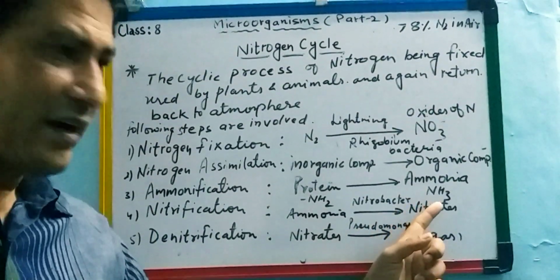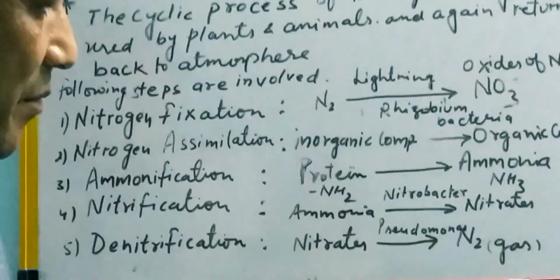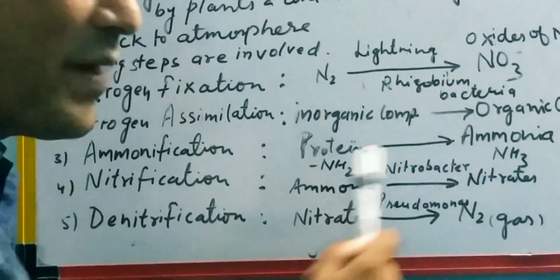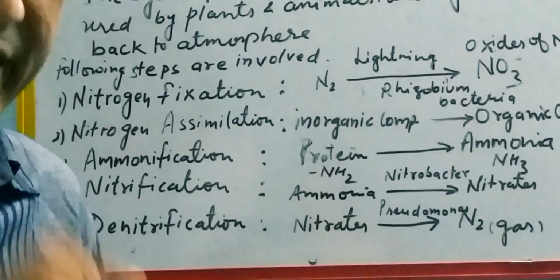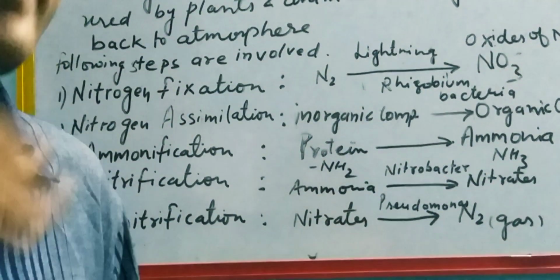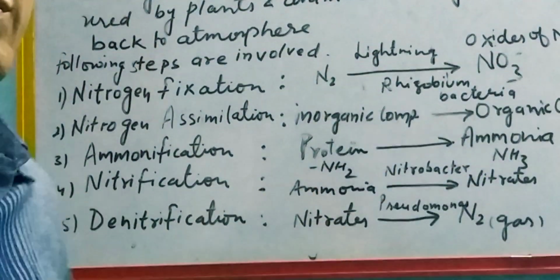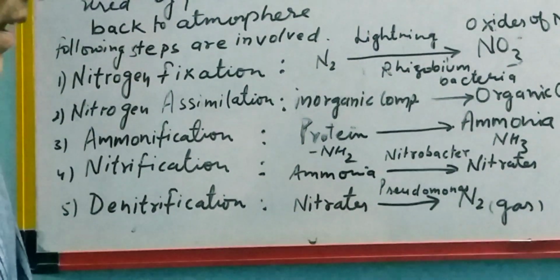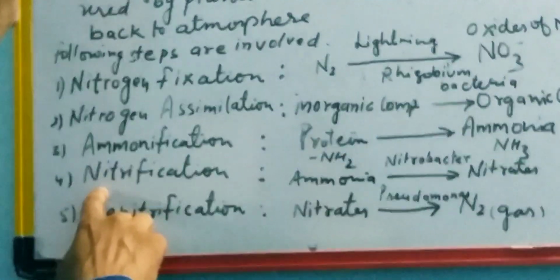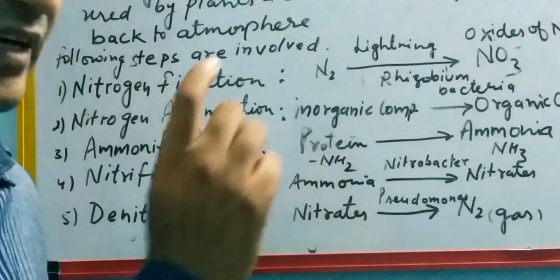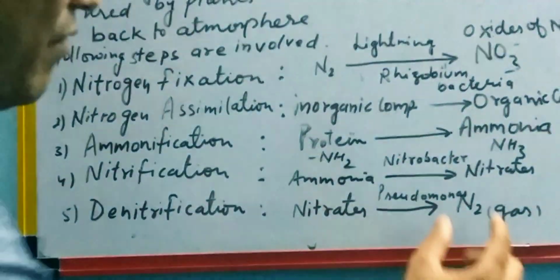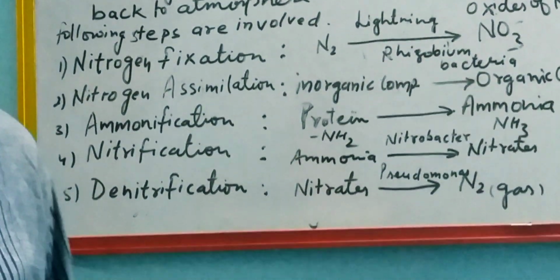When this ammonia in the soil comes into contact with Nitrobacter, Clostridium, Nitrobacter, these are bacteria, they convert them into the nitrate forms. Means nitrification. The nitrogen is fixed into the form of oxide compounds, nitrate.